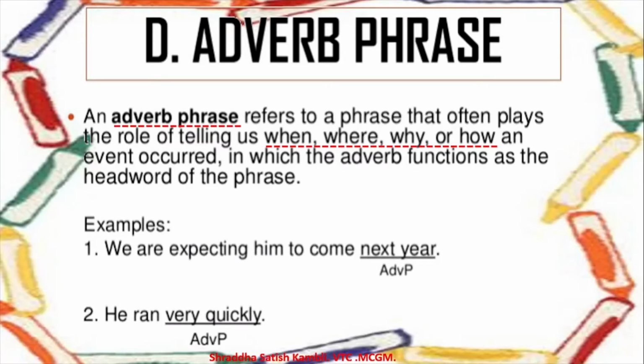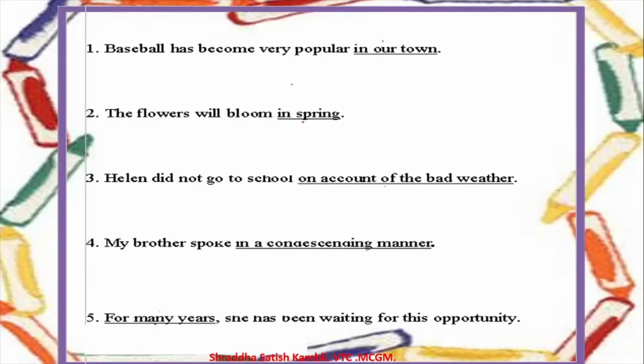Look at the example. We are expecting him to come when? When are you expecting him to come? Next year. Okay, look at the other one. He ran very quickly. Very quickly is the adverb phrase here. Okay, so what is it doing? It is telling you more about the verb. It is telling you more about the coming. It is telling you more about the running. We are expecting him to come next year. He ran very quickly. Let us take a look at some examples of adverb phrase as well.